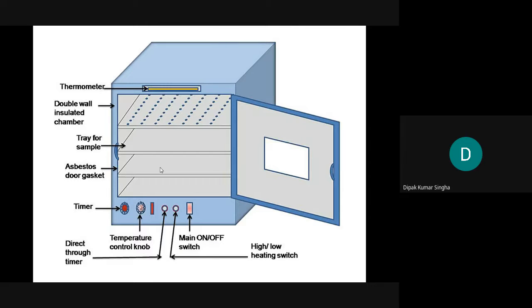How to clean it? Can you just wash it with tap water? No. This is a very important procedure: chromic acid is used. First you wash with water, then use detergent, then use the chromic acid, and after that you wash with tap water, and finally it will be a neat and clean glass, just like a new glass apparatus. Even a new glass apparatus must be cleaned before sterilization.